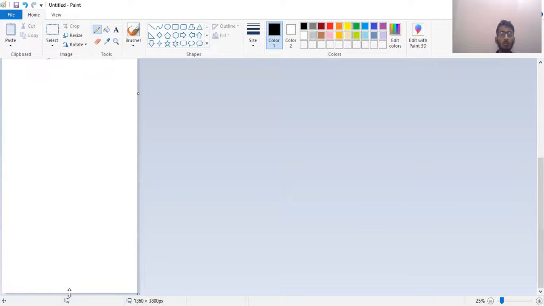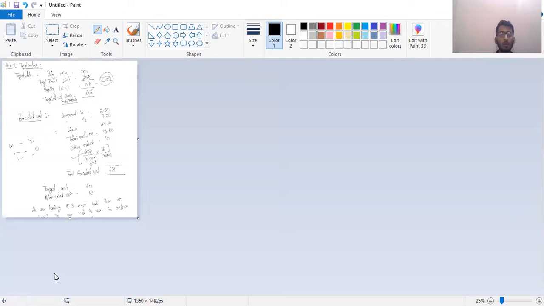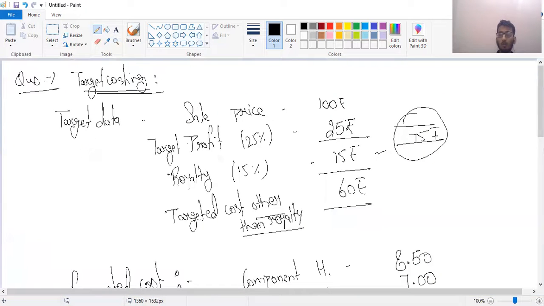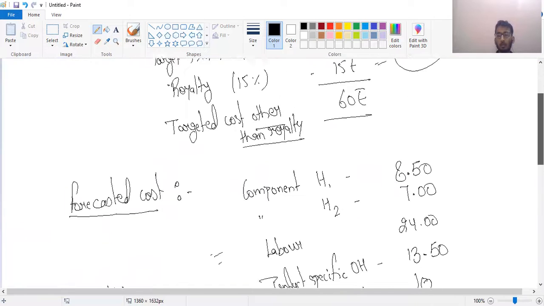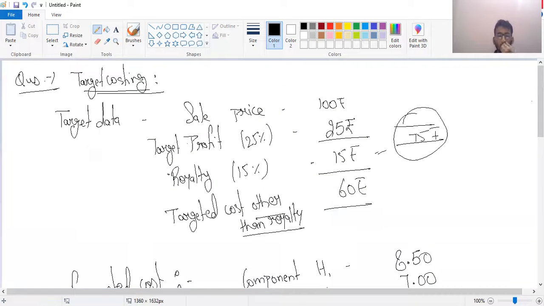Definitely target costing is, not very big, but yeah, somewhere a big concept. So it would not be completed really easily. I want one more class for that because this topic has a good and sufficient number of questions in the material of CMA finance. I really want to solve some of those questions as well, so that the concept would be more clear for you. But for this lecture, I think this is all. In the next lecture, definitely we'll try to complete the target costing.